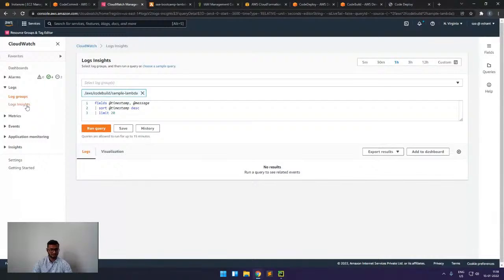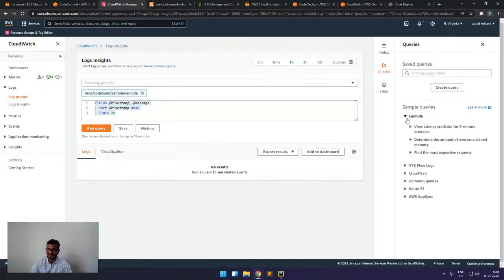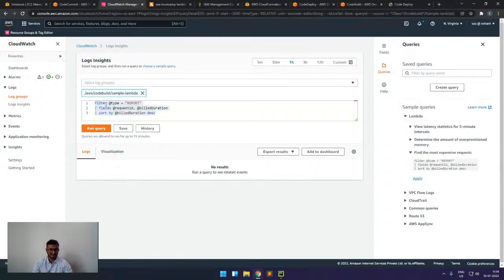So if I go to Logs Insights, using this we can write a small query and run it. For example, these are sample queries available. Say I have a Lambda and I want to find which is the most expensive request, for which I have been charged more. For that, we can simply write a query like this, and it will tell us for which execution I have been charged the most. So like this, we can query and analyze. So yes, these are all the features supported in CloudWatch Logs.